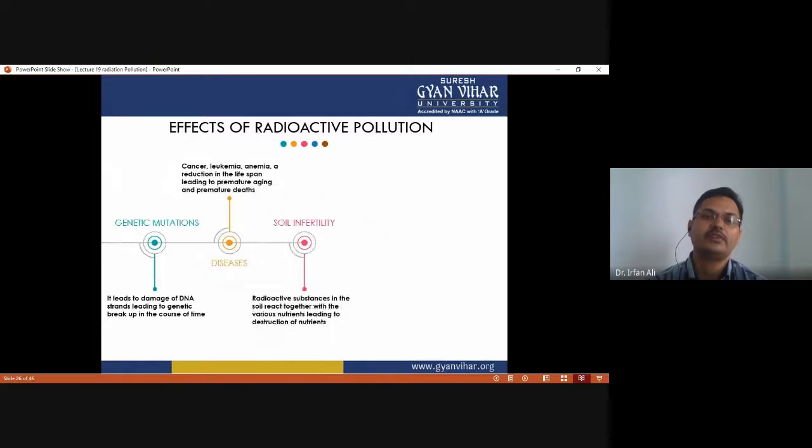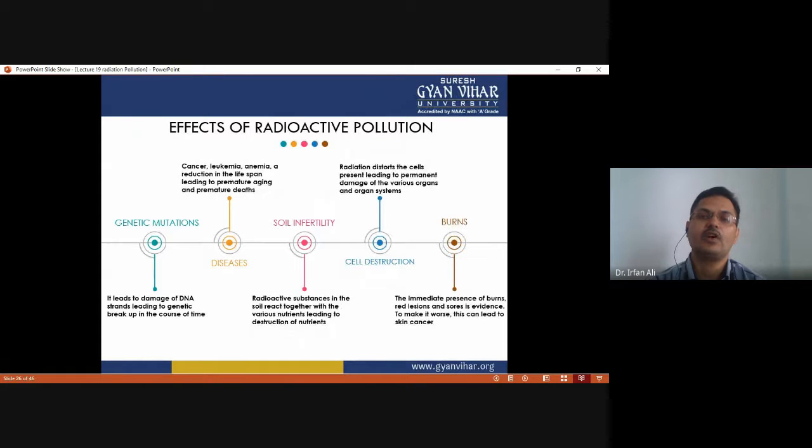So this figure shows the various effects of radiation pollution. So genetic mutation is there. It leads to the damage of the DNA strand, leading to genetic breakup in the course of time, and various diseases like cancer, leukemia, anemia, a reduction in the lifespan, leading to premature aging and premature death.